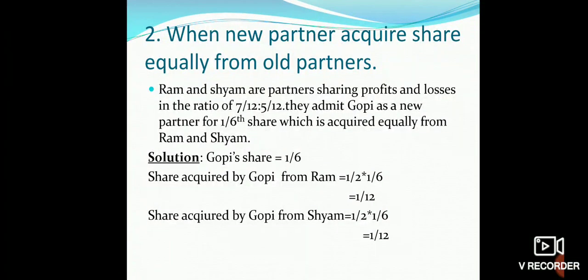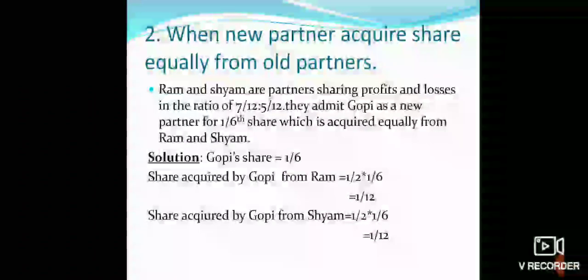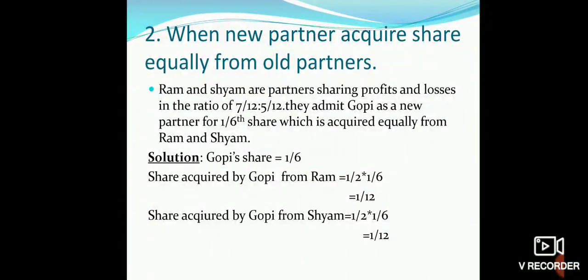So first of all we will calculate the proportion which is acquired by Gopi from Ram and Shyam. That will come as 1/12, as half of 1/6, being he acquired his share equally from Ram and Shyam. Now, as this share is given to Gopi from the Ram and Shyam share, so we will reduce this portion from Ram's share to calculate the new share of Ram.